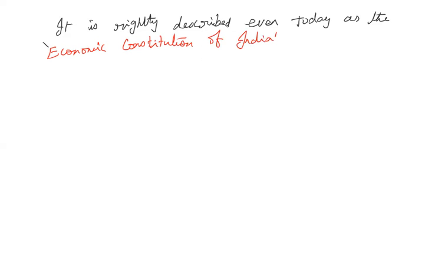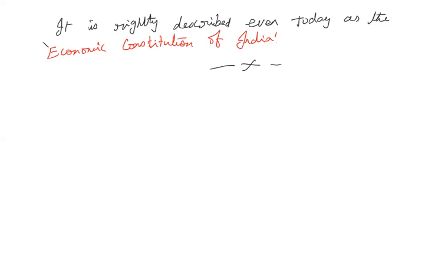Okay, so that's why even today IPR 1956 is one of the major industrial policies that brought a very good turning point in the industrialization of the country.